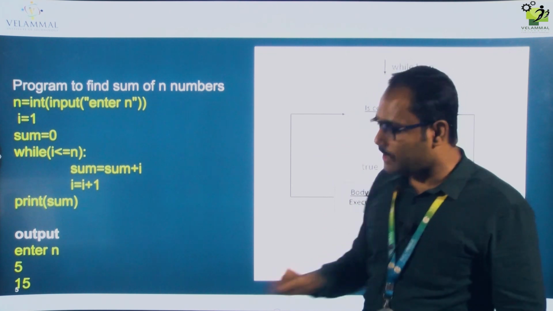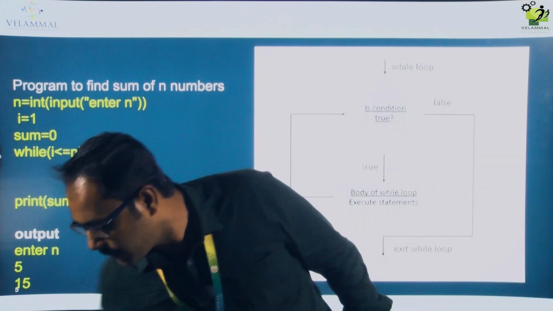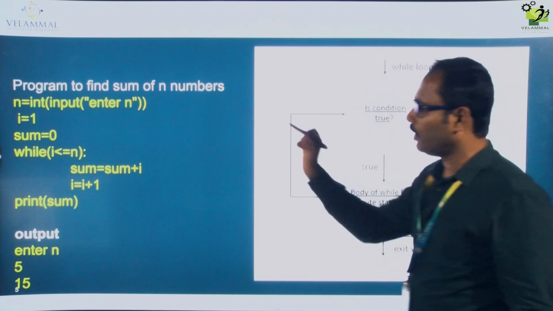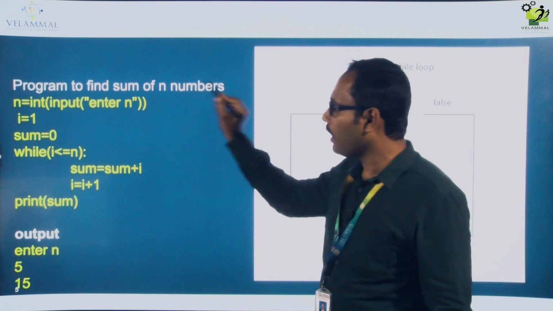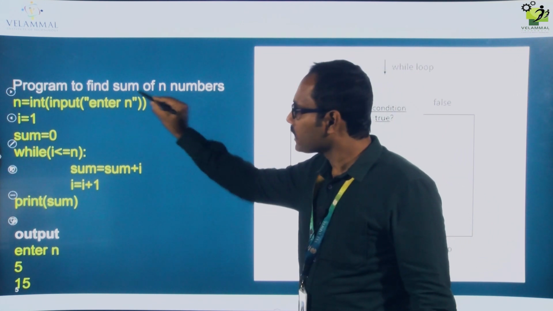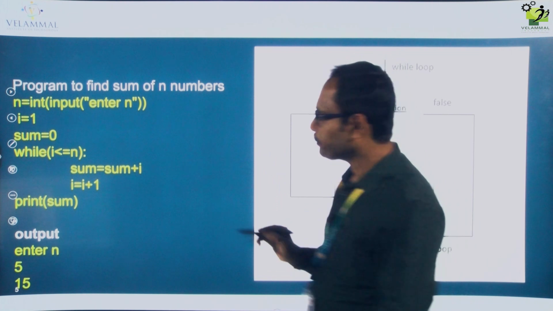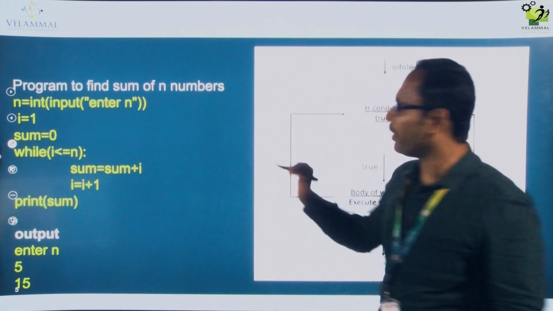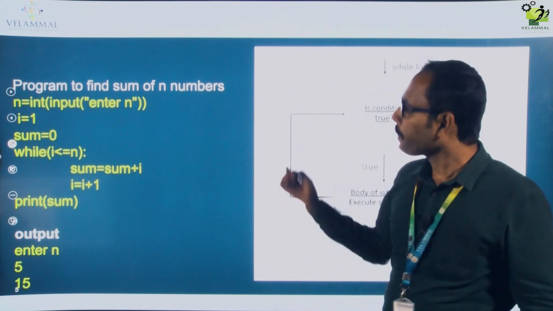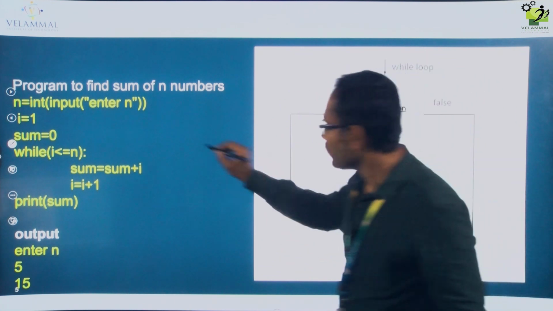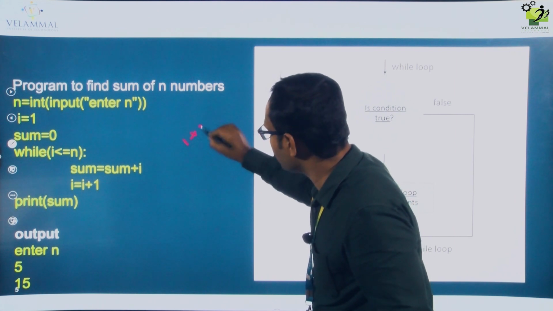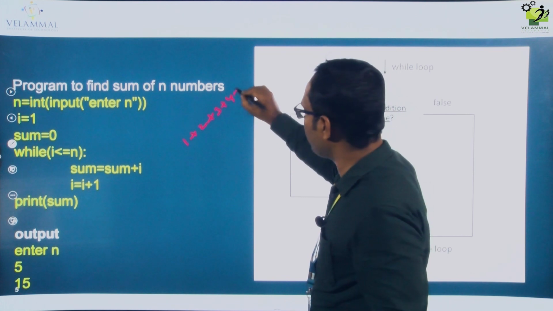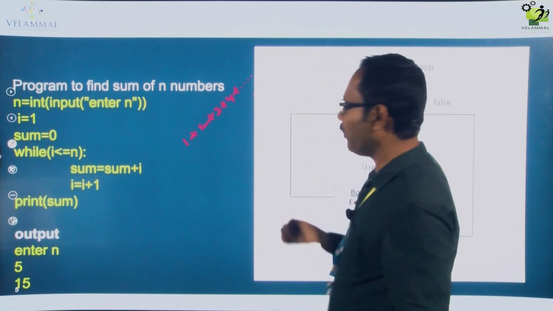So what is the sum of n numbers? Let me explain the program first. Sum means addition, right? So the sum of n numbers means 1 plus 2 plus 3 plus 4, and it will keep on adding up to the n number, whatever you are giving.